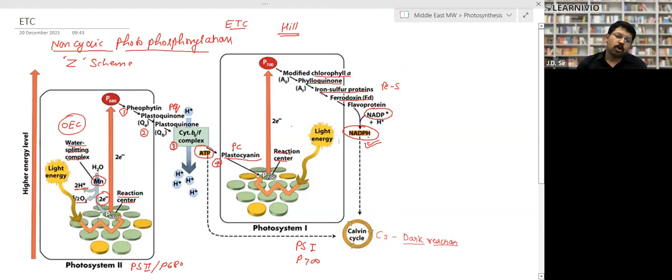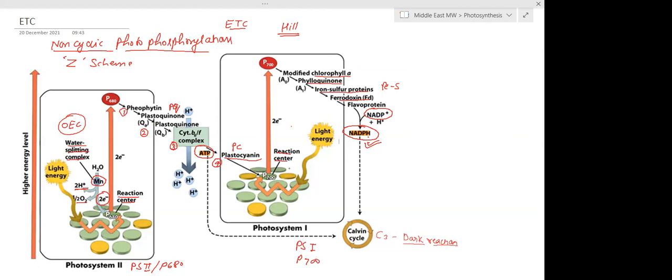This is called the Z scheme because the structure looks like a Z. And this is called non-cyclic photophosphorylation because the electron originates from one point and is consumed at another point. Is that clear? Yes, sir.